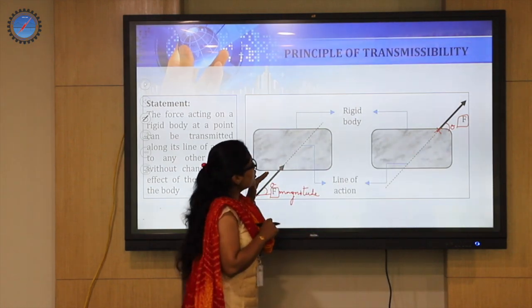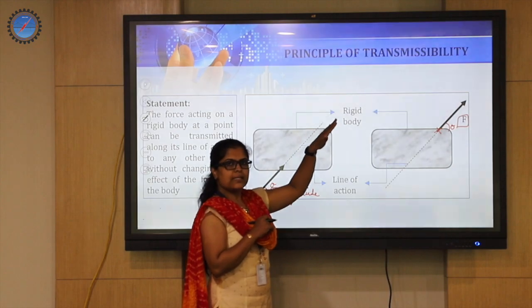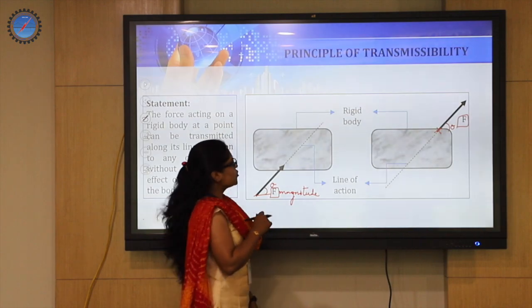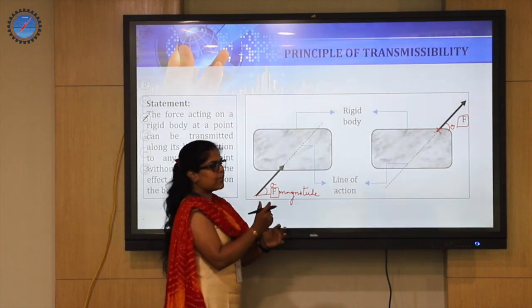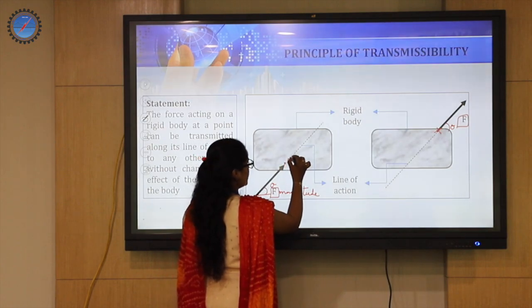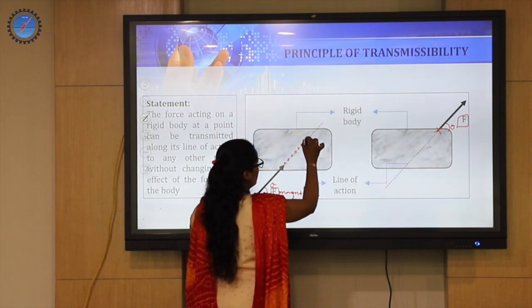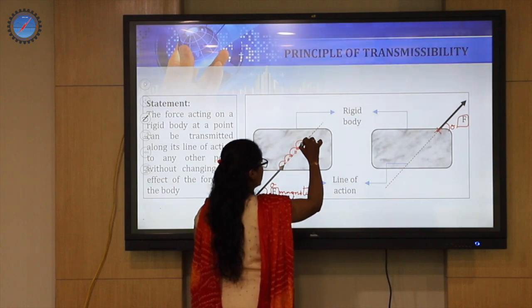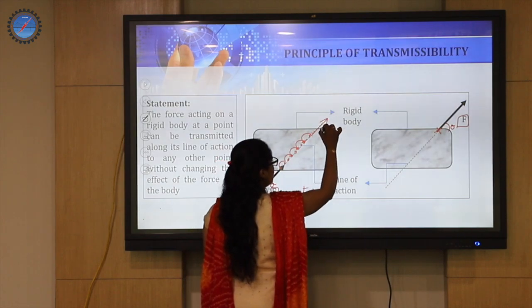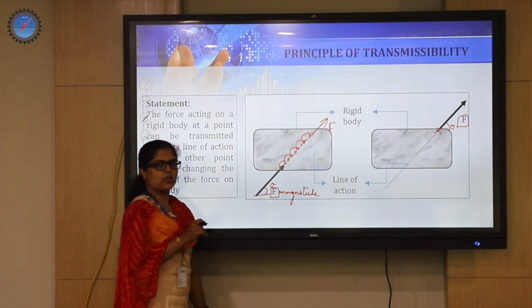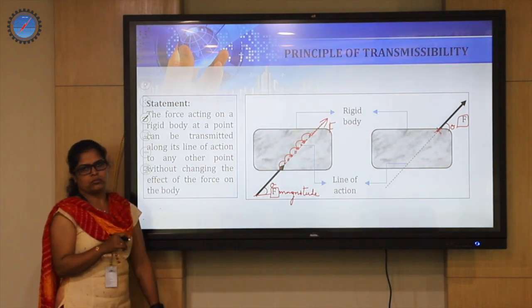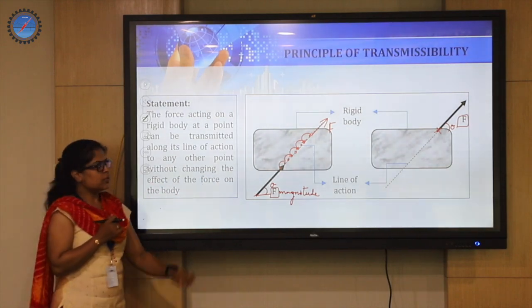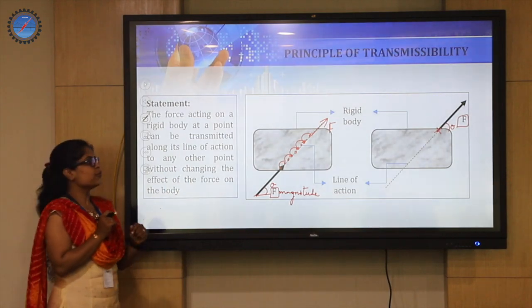What's the meaning of that? Along the line of action of force, the intensity or the effect of the force on the body remains unchanged. Correct? So the rigid body is going to act as a medium, through these particles which are in continuous distribution of the matter, they are going to shift this load from one particle to another in such a way that even if I shift the intensity at this point, there is no change in the effect caused by the force on the other end also. So we call it without changing the effect of the force on the body. So this is called the principle of transmissibility of forces.